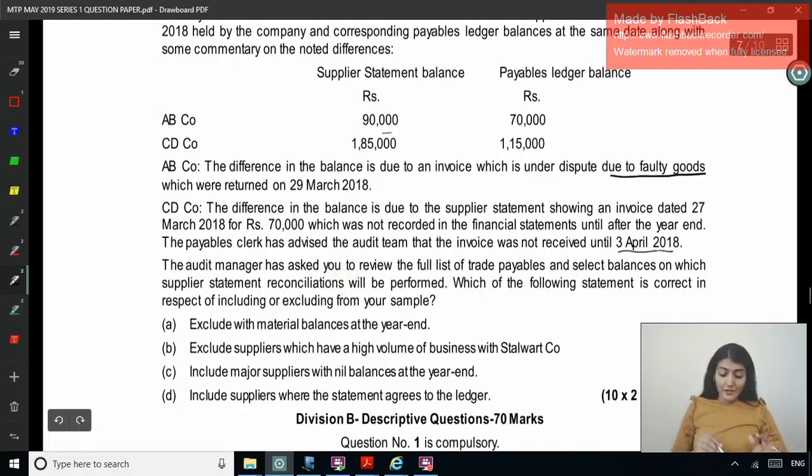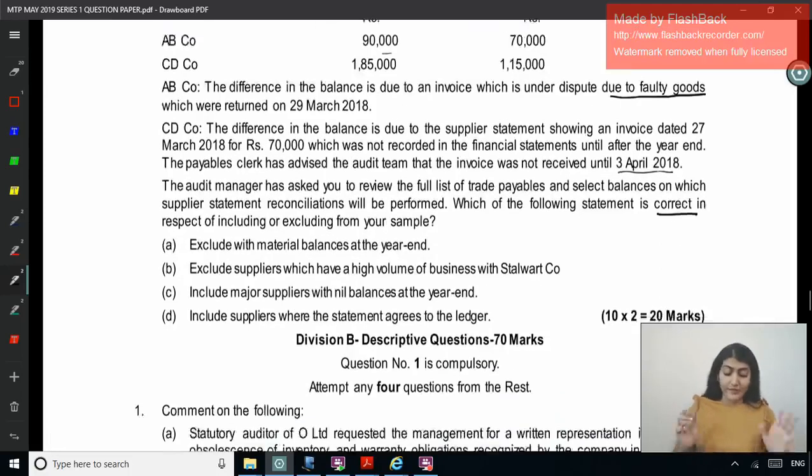The audit manager has asked you to review the full list of trade payable and select balances on which supplier statement reconciliation will be performed. On which ones will you do the supplier statement reconciliation? Which of the following statement is correct in respect of including or excluding from your sample? Right. So exclude the material balances at the year end. Is this correct? Exclude material balance as the year end? No, incorrect. Exclude suppliers which have high volume? Incorrect. You have to include them.